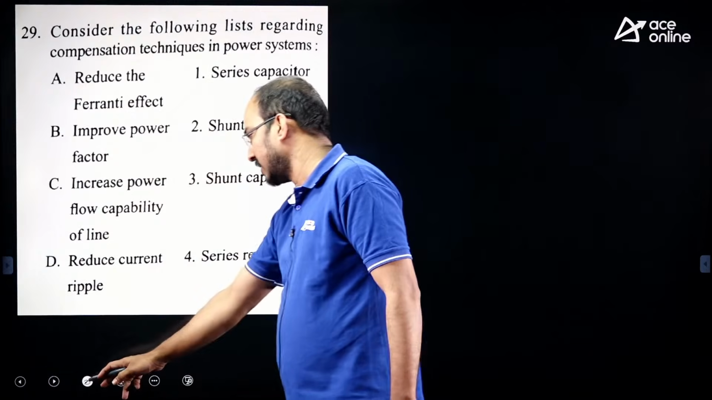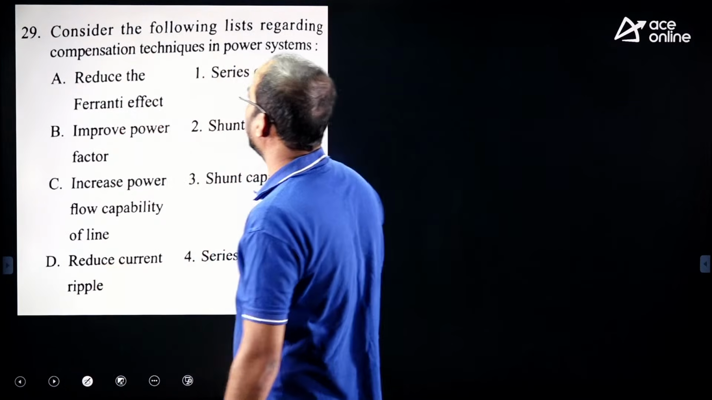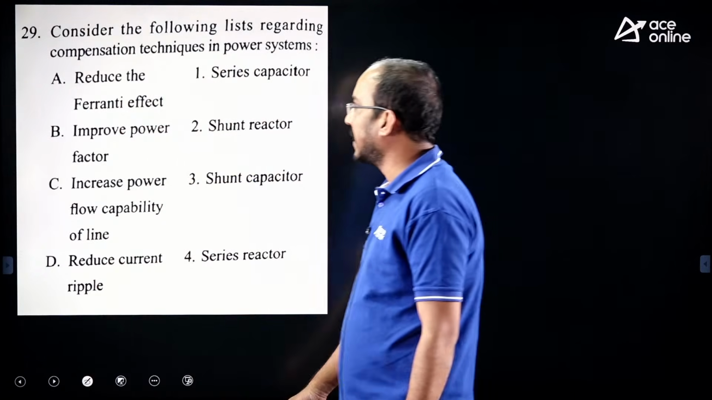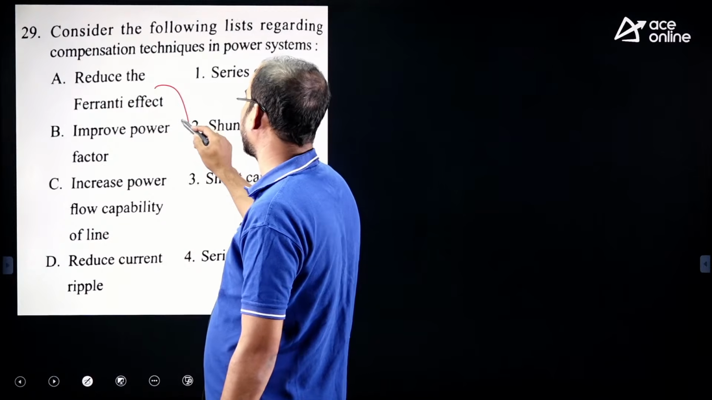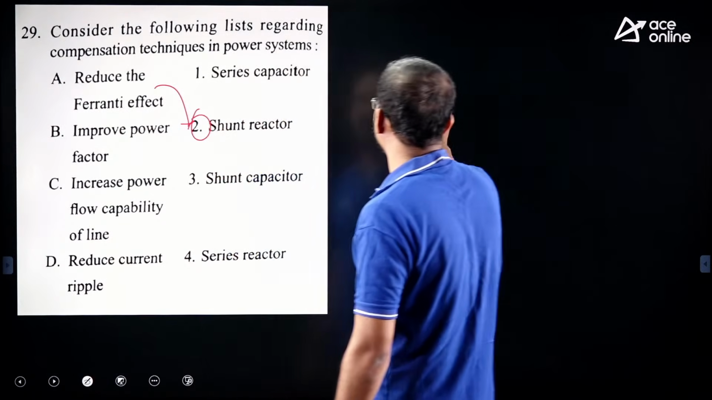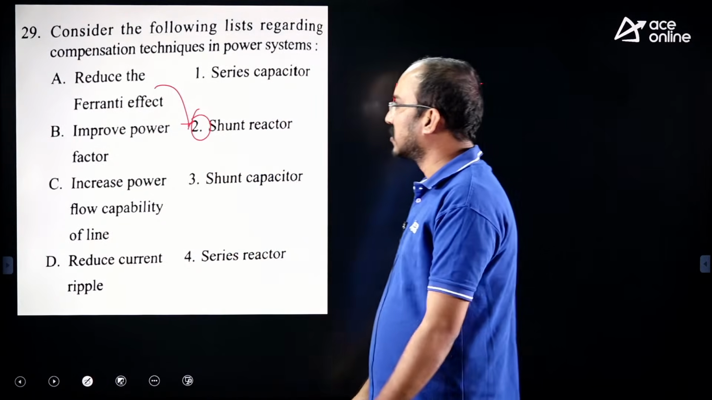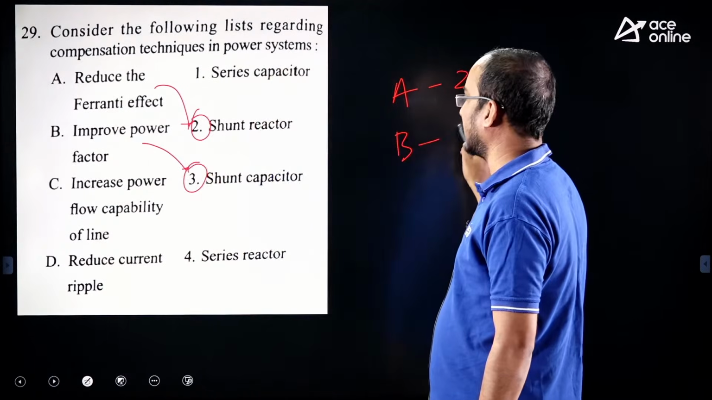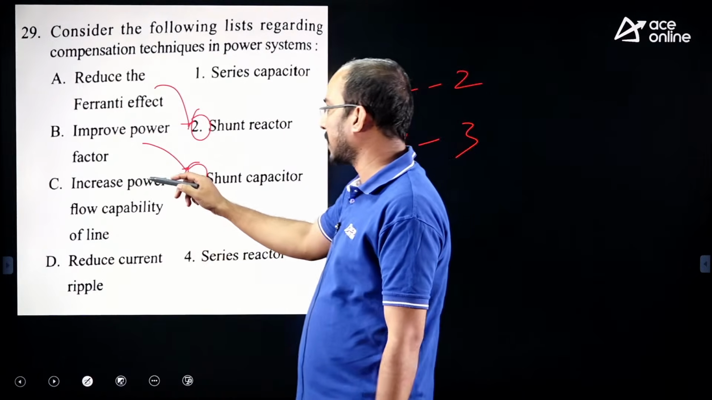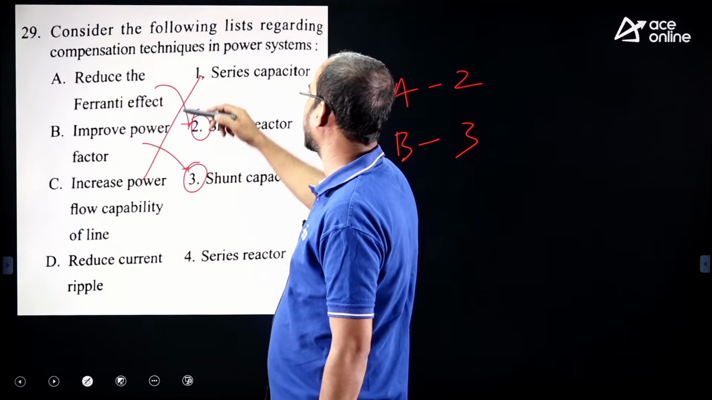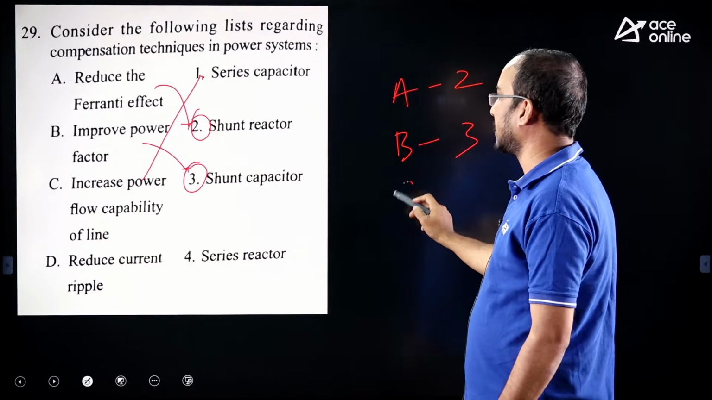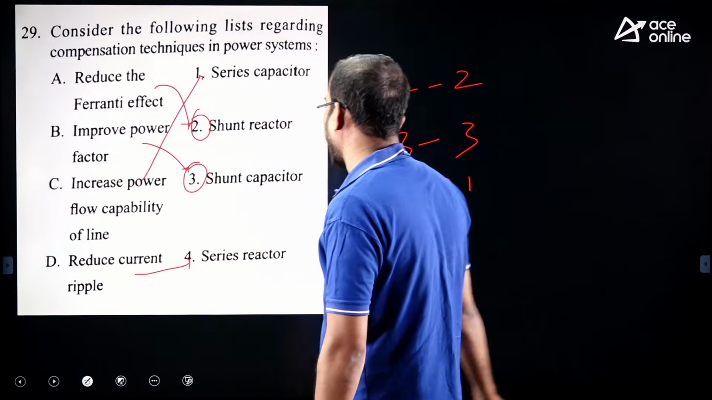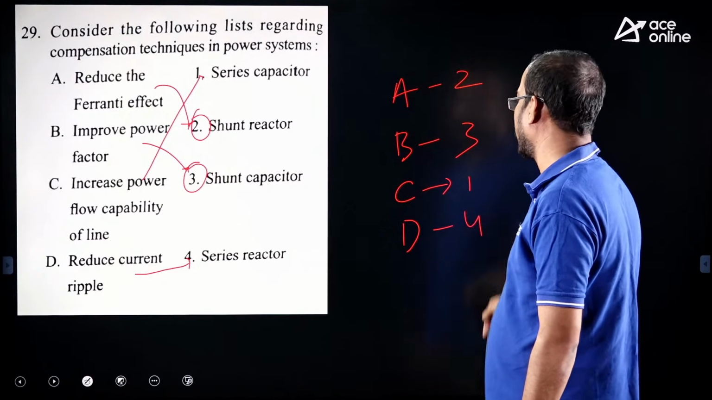Observe this question here. To reduce the Ferranti effect, how do we reduce it? The Ferranti effect is reduced by using a shunt reactor. So A stands for 2. For power factor improvement, we use a shunt capacitor. B stands for 3. Increase power flow capability, series capacitor. So C stands for 1. Reduce the ripple current, series reactor. D stands for 4.